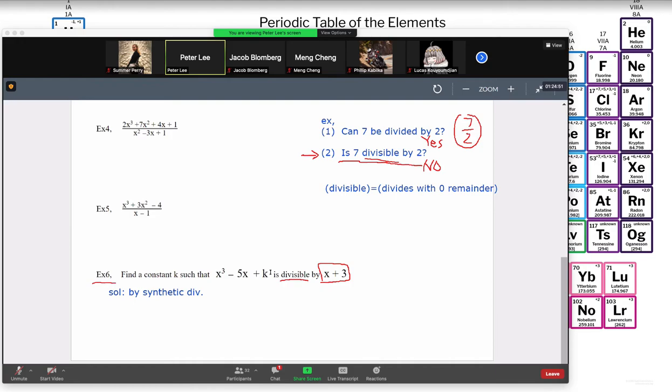So when you do example 6, you should do the problem like example 5. Example 5 has no parameter, and example 6 does. But the way you approach the problem should be the same. There should be no difference. But I know some students, as soon as they look at the k, they get scared.